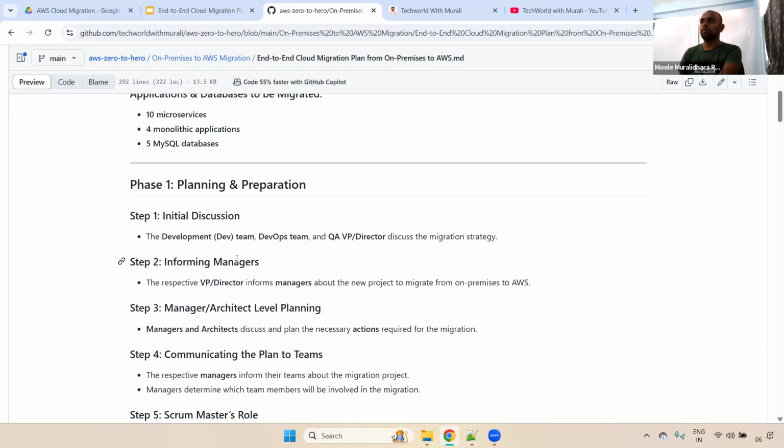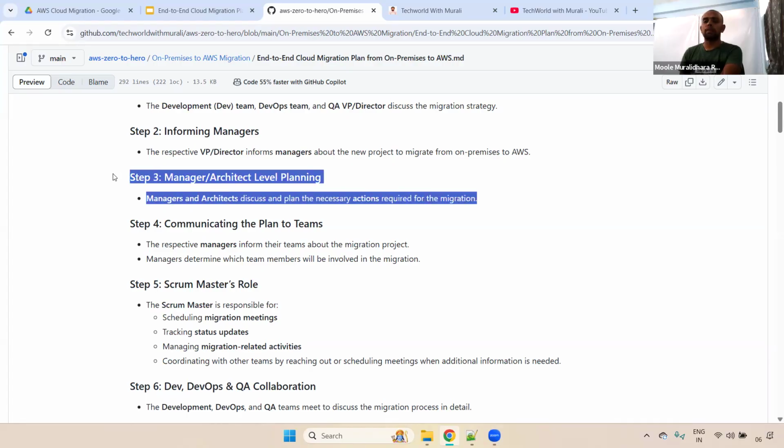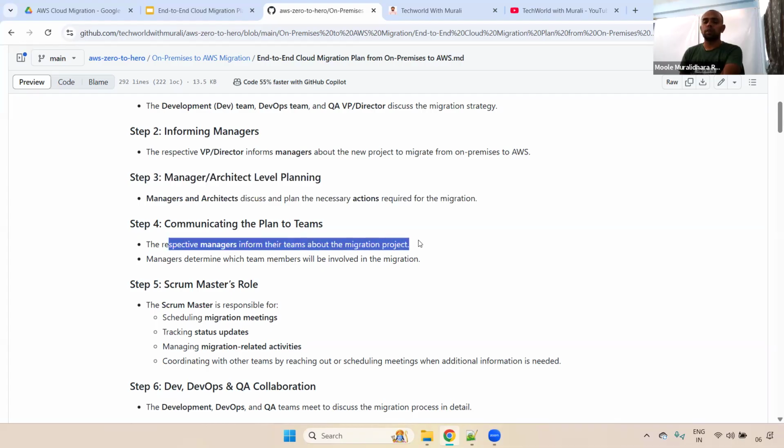Once they are informed, the managers and architects of each individual team, development, QA and DevOps, will discuss the necessary actions required for this migration. Once step 3 is completed, the respective managers or architects inform their teams, giving the heads up that we are going to do the migration next quarter or next month, depending on that discussion.